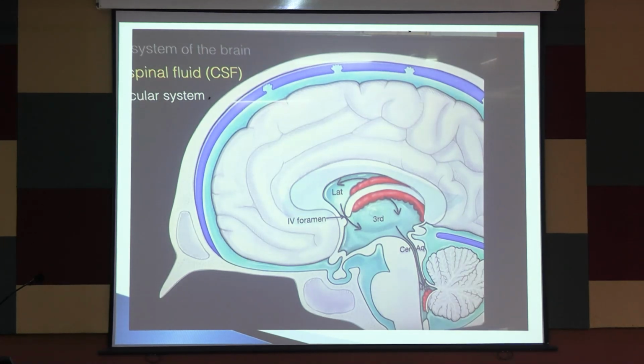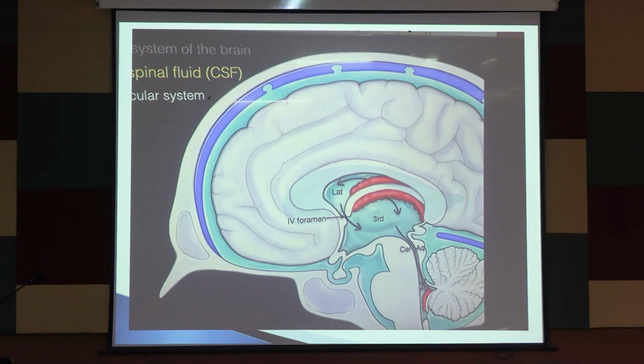I have put in this slide on CSF drainage. How is CSF produced? It is produced from the choroid plexus in the left and right lateral ventricles. From the third ventricle it reaches the fourth ventricle, where the apertures are, and from the fourth ventricle it goes to the subarachnoid space. From the subarachnoid space, the CSF drains into the superior sagittal sinus.